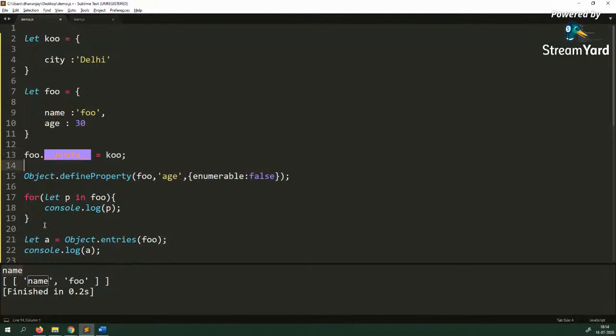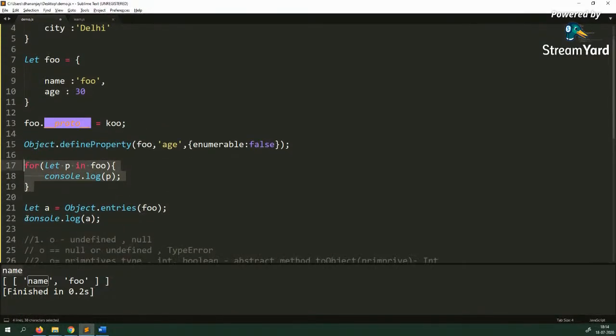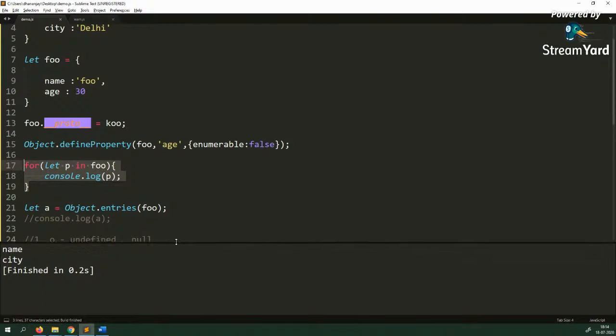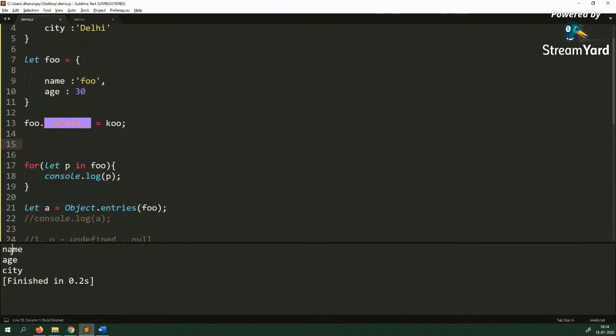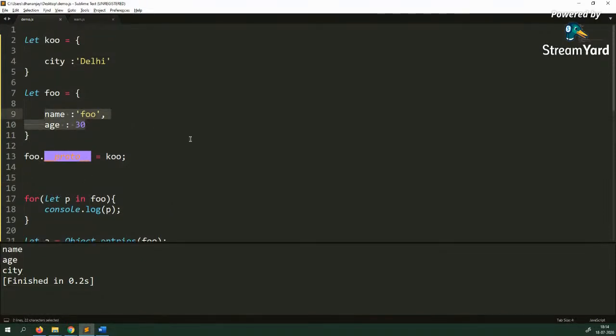So here I'm saying that foo.__proto__ equals Ku. When you see this for loop, as of now I'm going to comment out this console.log and just focus on the output of the for loop. It is returning both name and city. Let's get rid of this Object.defineProperty as well. It returns name, age, and city. It means it returns properties from the object and properties from its prototype objects as well, all the objects which are linked as a prototype. And here you get name, age, and city.